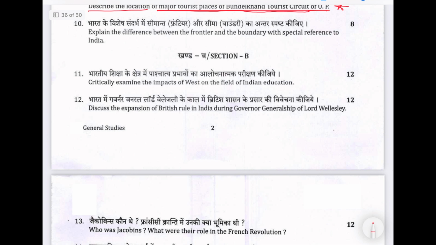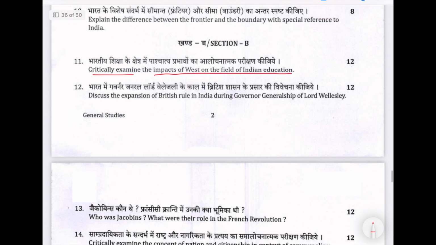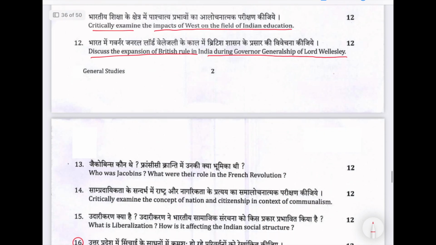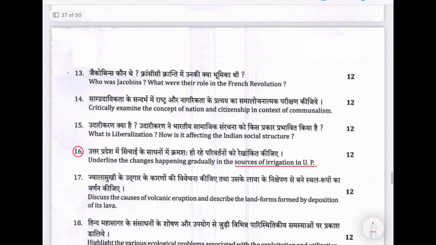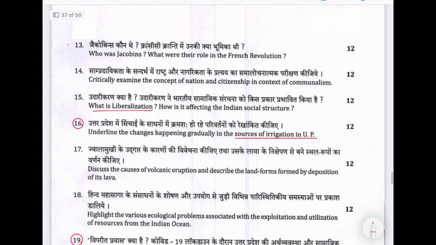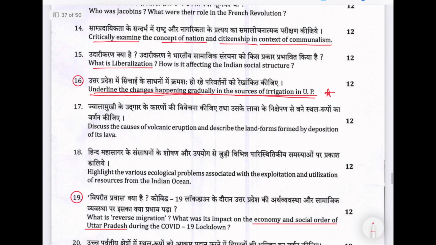Then critically examine impact of West on the field of Indian education. Okay. Discuss the expansion of British rule in India during the Governor Generalship of Lord Wellesley. Okay. Then, what is liberalization? Okay. Critically examine concept of nation and citizenship in context of communalism. Okay, Indian society. Then underline the changes happening gradually in the sources of irrigation in UP. Uttar Pradesh geography.